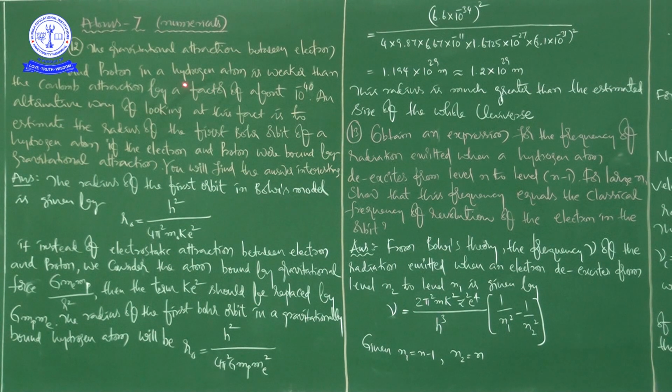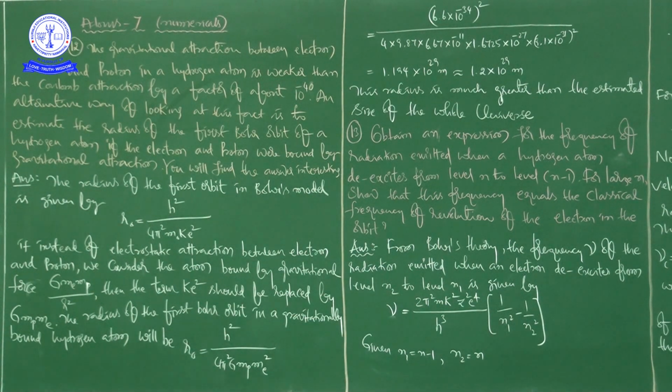So whatever he is saying here, the gravitational attraction between electron and proton in a hydrogen atom is weaker than the Coulomb attraction by a factor of about 10 to the power of minus 40.